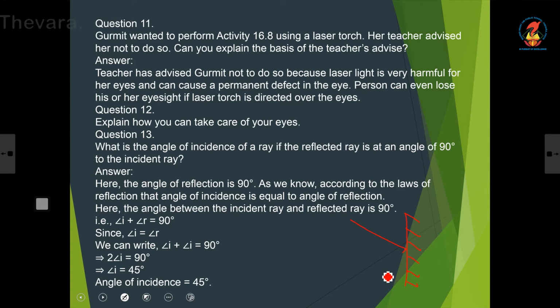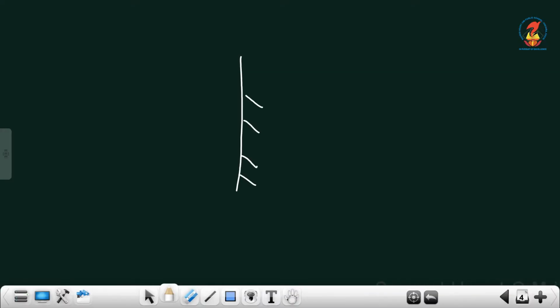This was the incident ray, this was the reflected ray. This angle is 90 degree, that is the angle between incident ray and the reflected ray.